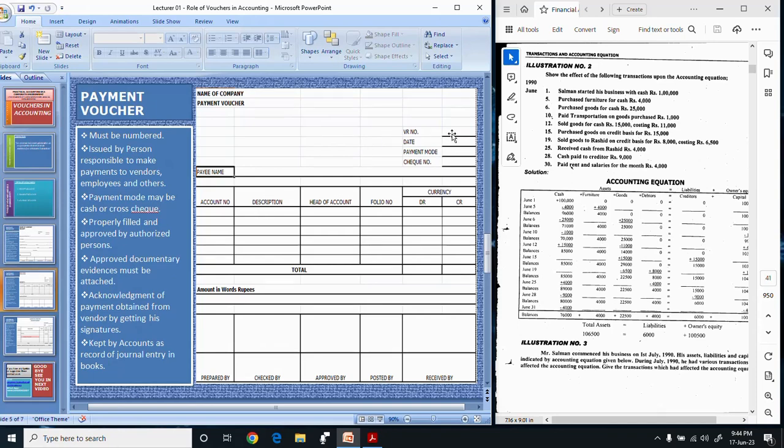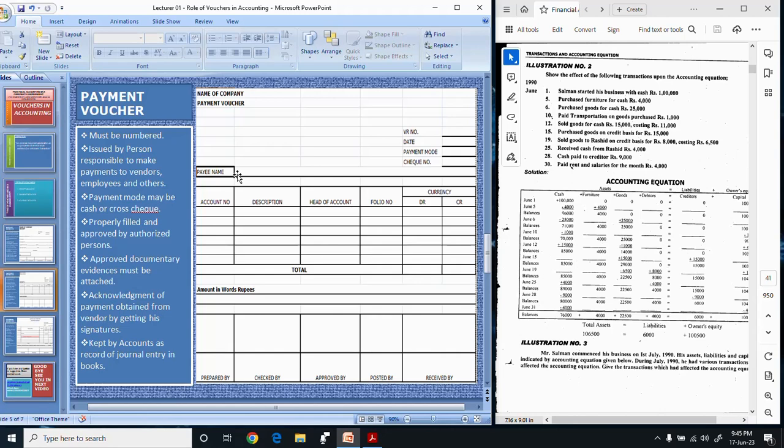Here in the first row you see the voucher number. This voucher number is not pre-printed, and the person who makes the voucher will record the voucher number by his own hand. Here you will mention the date on which this voucher is prepared. Payment mode. Here you will mention the payment mode. If you make payment through cash, then you will write cash here, and if you are making payment through check, then you will mention the check number and details here.